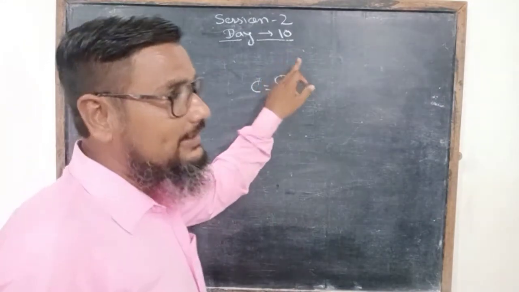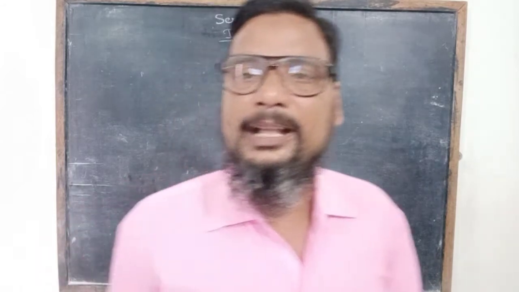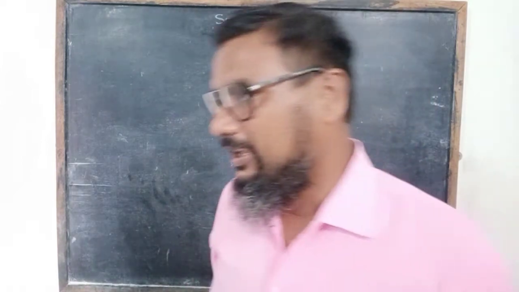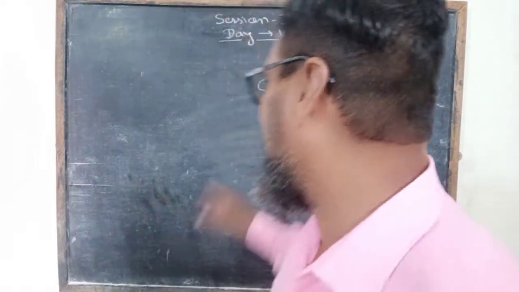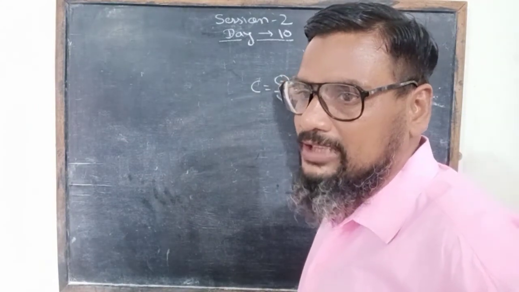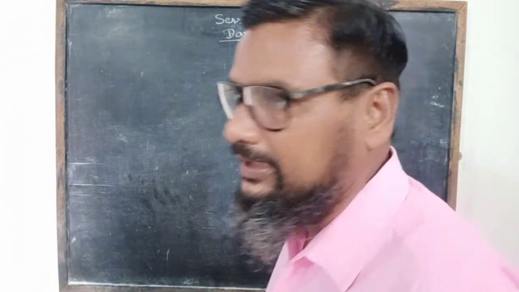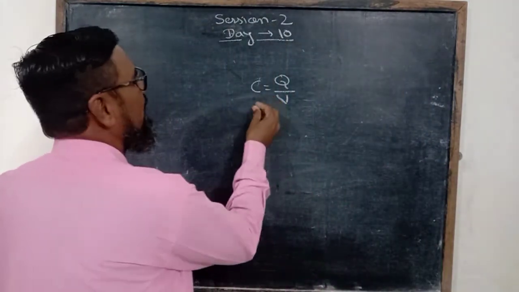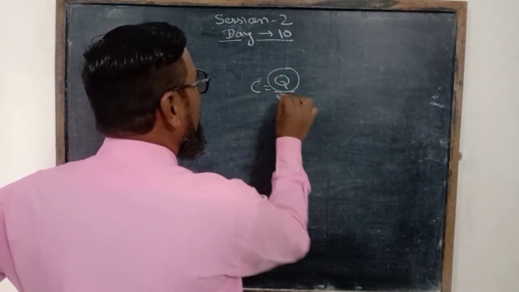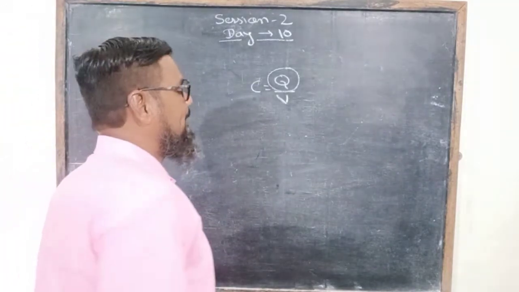And the other thing: if we decrease the potential of a conductor without changing the charge given to it, then its capacitance can be increased, because we know that at constant charge, C is inversely proportional to potential. And it can be done.